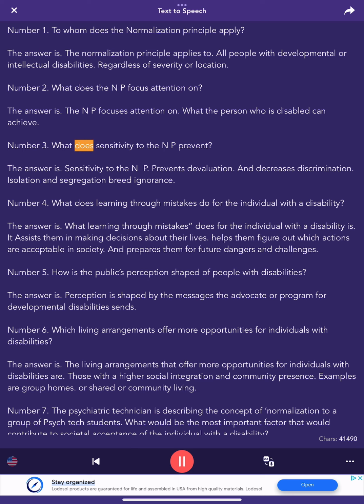Number 3. What does sensitivity to the NP prevent? The answer is, sensitivity to the NP prevents devaluation and decreases discrimination. Isolation and segregation breed ignorance.